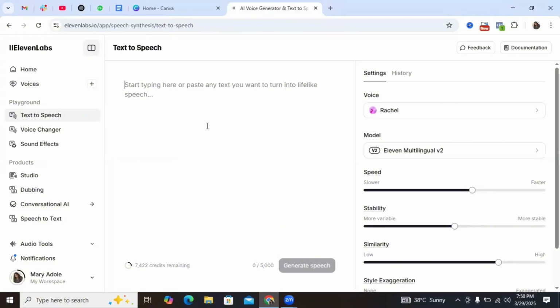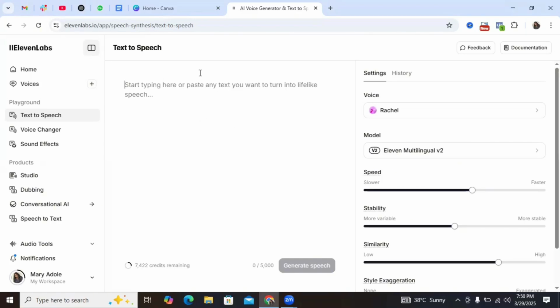Once you're done creating your account, it's going to likely bring you to a place like this and ask you to enter your text. So you're going to be creating the text and then it's generated into a voice. Of course, you can also use your own voice if that's better for you. You can use your own voice or you can use these AI generated voices.